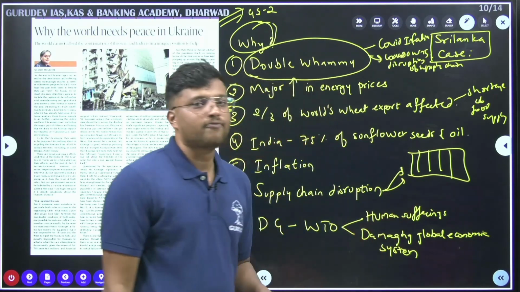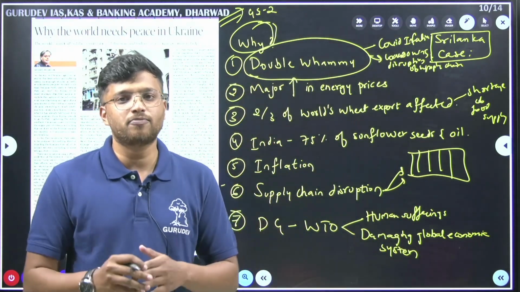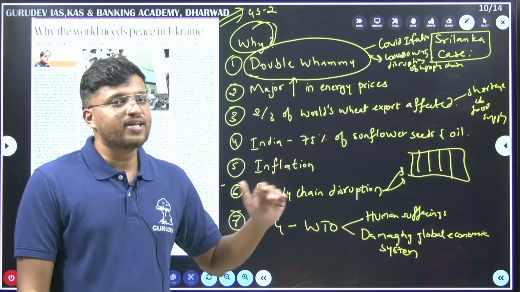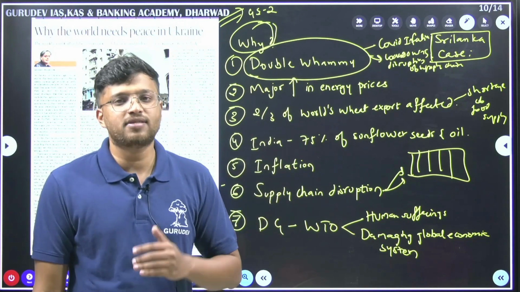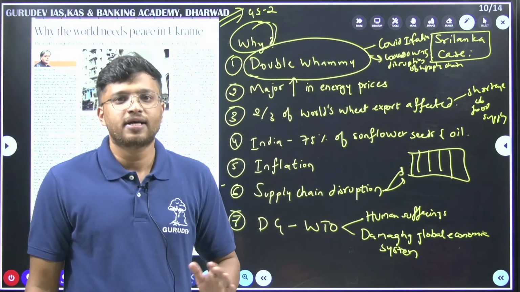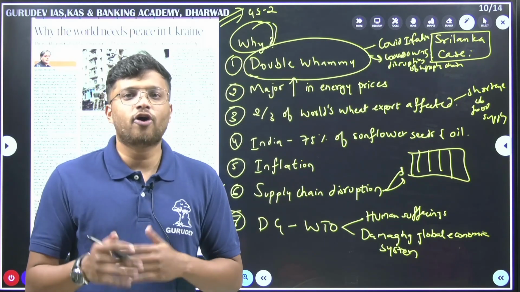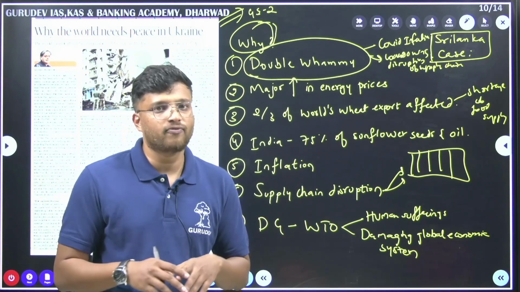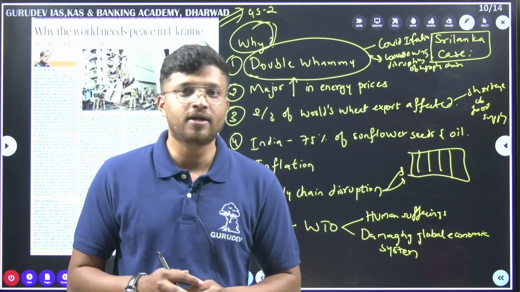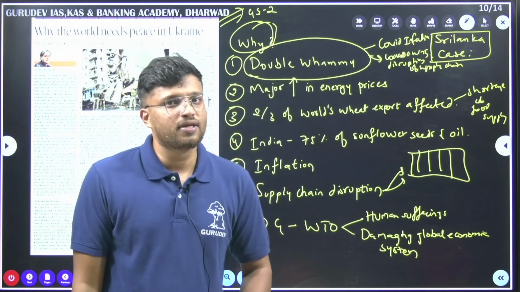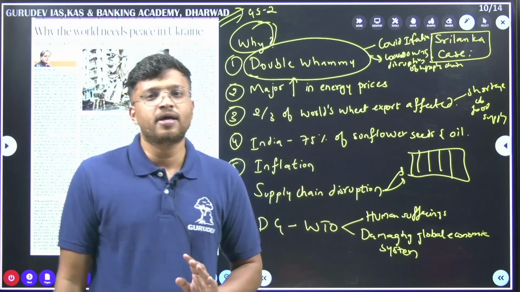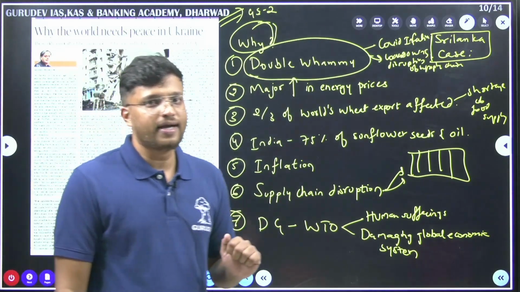The supply does not come from one country. The supply has to come from so many countries. If there is inflation in any one of these countries which is supplying us with major products, the whole finished product will not be available on time. So supply chain disruption is causing major problems in world trade.